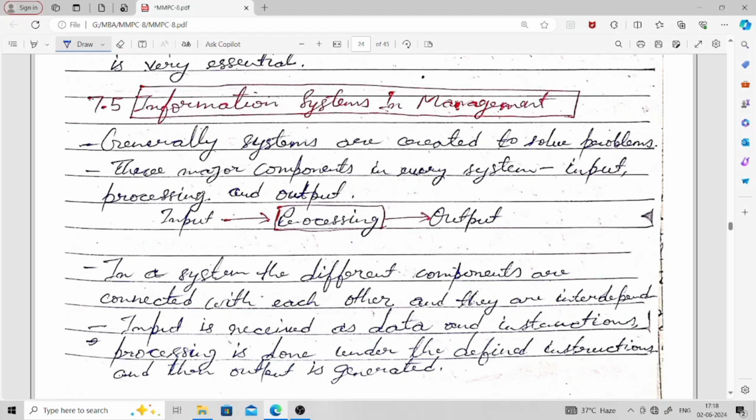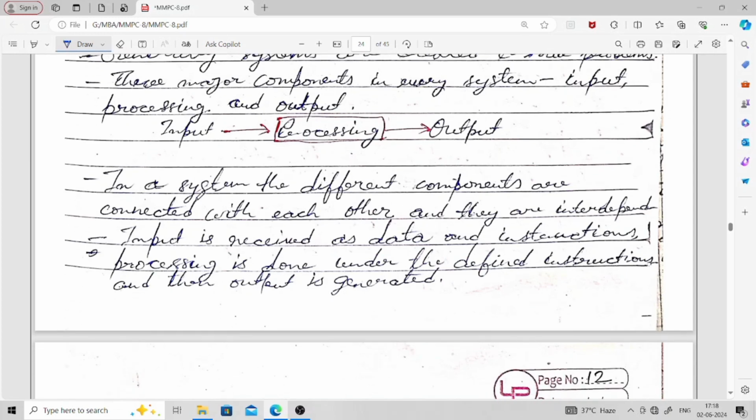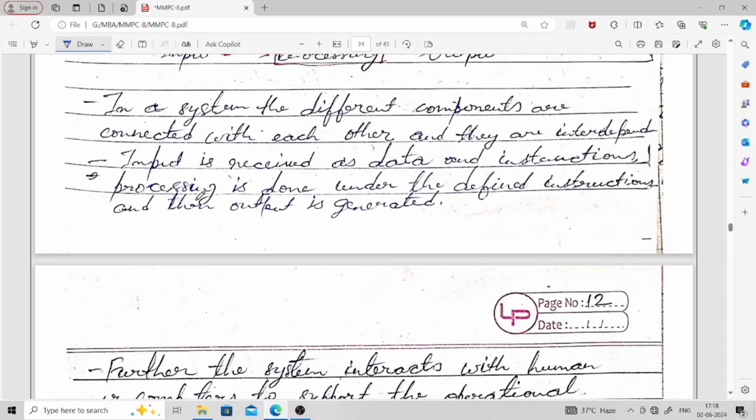It means we do processing on the input and then we get the output. In a system, the different components are connected with each other and they are interdependent.